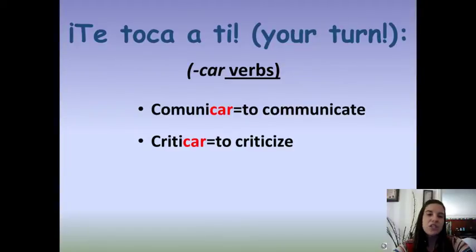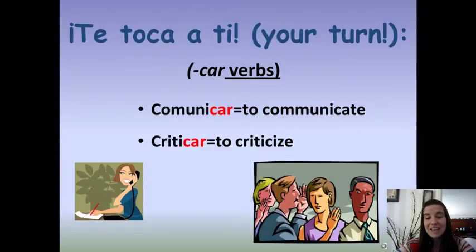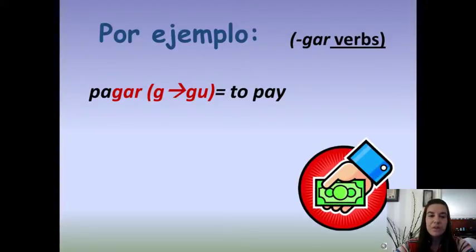So how would you conjugate comunicar or criticar in the yo form in the past tense? Comuniqué, critiqué. So we've looked at pagar already. The G changes to GU in the yo form, but after that, you don't use that extra U in any of the other forms.